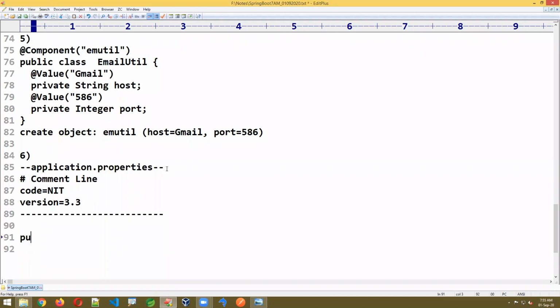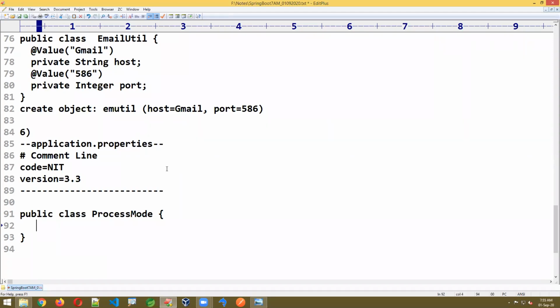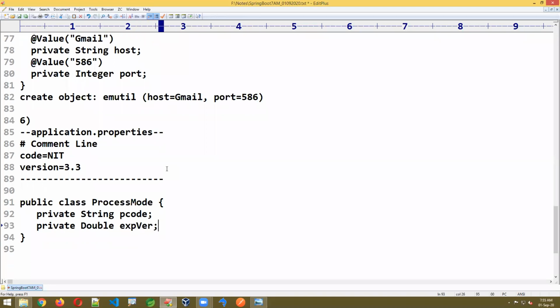Now I'm writing here public class, I'm just writing here ProcessMode. Like this, I wrote a class. Now there I'm writing a private String, it's a process code, private double, export version. Like this, we have variables.